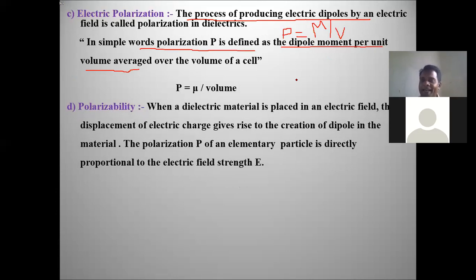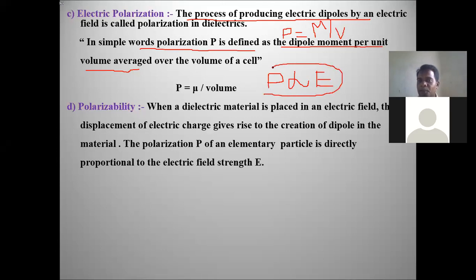Polarizability. What is the polarizability? See, polarization is directly proportional to what? On which factor? Electric field.